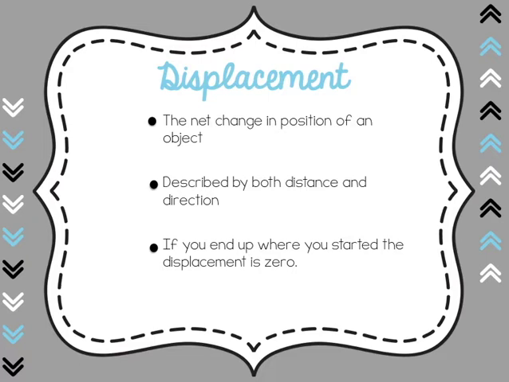Displacement. Displacement is the net change in position of an object. It's described by both distance and direction. If you end up where you started, the displacement is 0. So if I start at my classroom, I take a walk all the way around the building, and I come back to my classroom, my displacement would be 0 because I'm ending where I started.